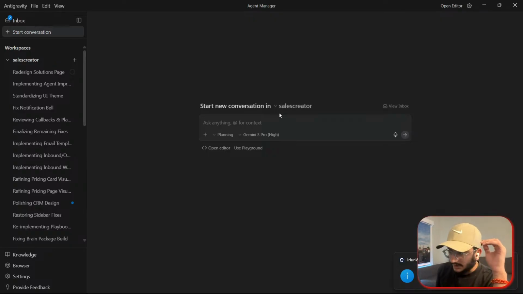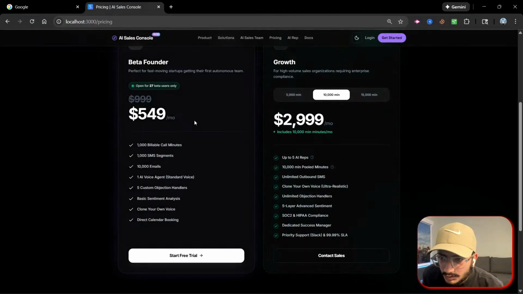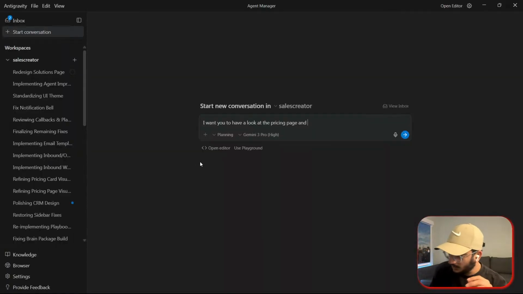I want you to have a look at the pricing page. On the beta founder plan, there is a tag saying it's just for 27 users, but I want that tag to get highlighted a bit more. You can make it big, or do something creative while making the visual look perfect.